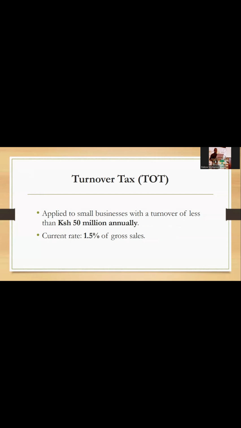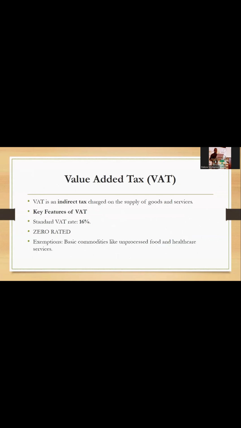But remember, if you're filing for TOT, we now have what we call the housing levy, which is also on all incomes. It is subject to the gross income of all the incomes you have. So it means when you pay 1.5% of gross sales to TOT, you have to pay also 1.5% to the housing levy.